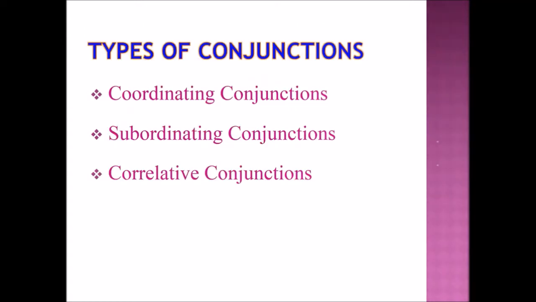Next, we are going to learn about types of conjunctions. So there are three main types of conjunctions. First one is coordinating conjunctions. Second one is subordinating conjunctions. And the third one is correlative conjunctions. So students, let's see it one by one in detail.